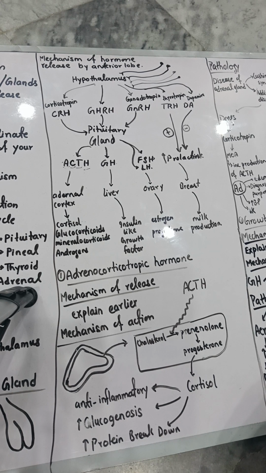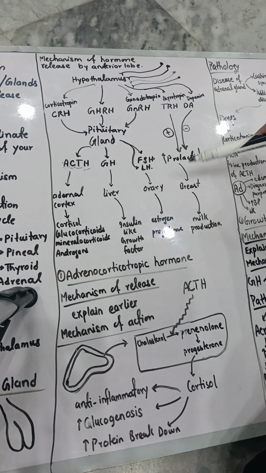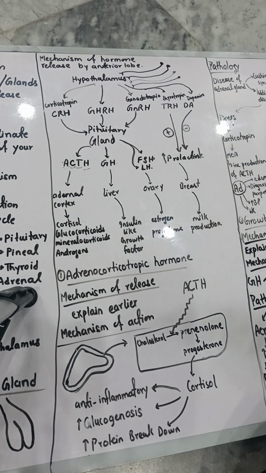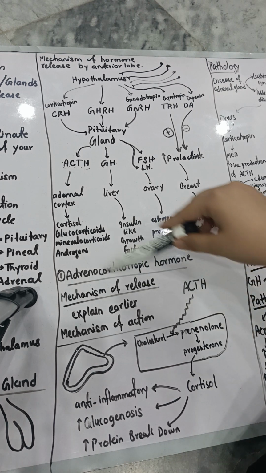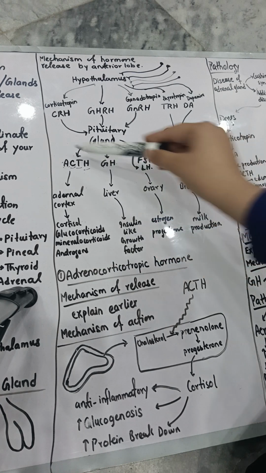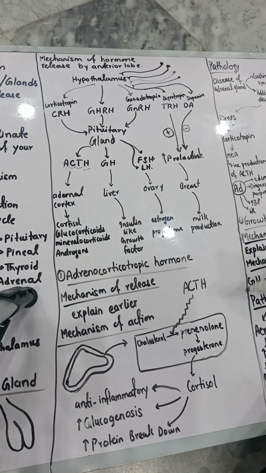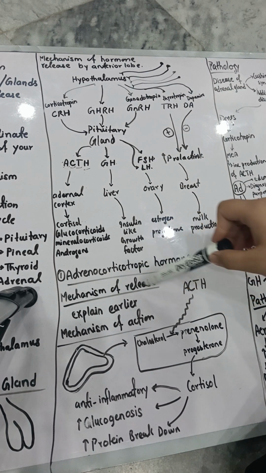Now we are going to start all of these hormones which I have given here. We will discuss their mechanism, and we will discuss what types of drugs will affect them. Now let's start with the first hormone, which is the adrenocorticotropic hormone, abbreviated as ACTH. Now, what is the mechanism of its release?